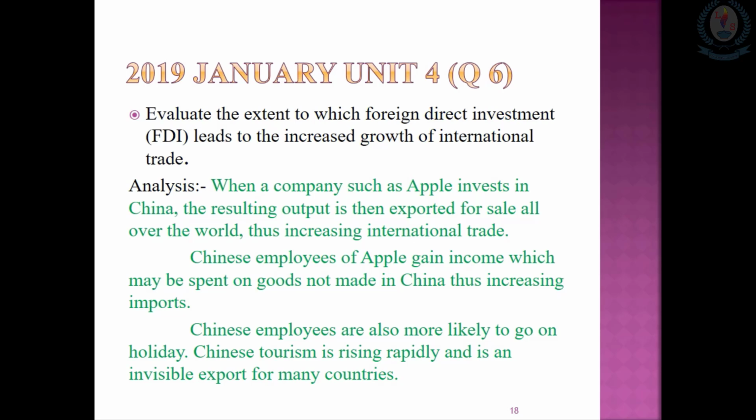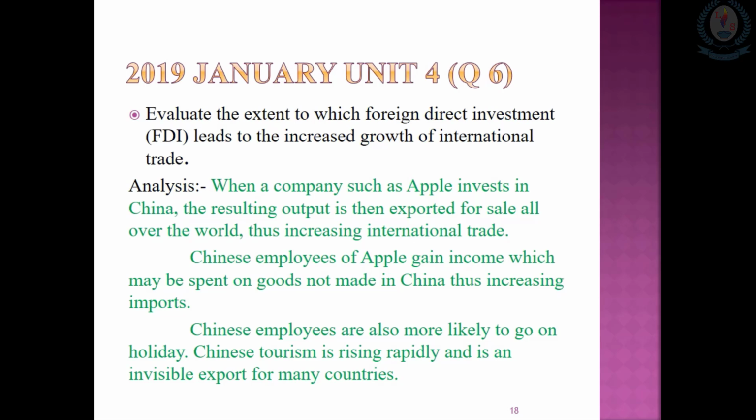The first analysis point is that the question is related to the Apple case study. When a company such as Apple invests in China, what will happen? The resulting output is exported for sales all over the world, thus increasing international trade. That means Chinese gross domestic product also increases when Apple invests in China.